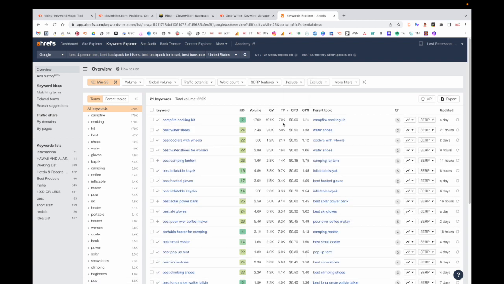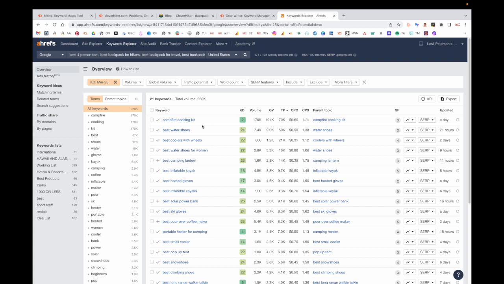Traffic potential is a field that tells us the potential for traffic based on all the different long tail keywords that we might rank for when writing that article. And again, if you are interested, I've tagged that video once again right above here. But I sort by traffic potential, so we can see here, again, the Campfire Cooking Kit is at the top of the list. So this matches my difficulty, this matches the volume, this matches the traffic potential volume.